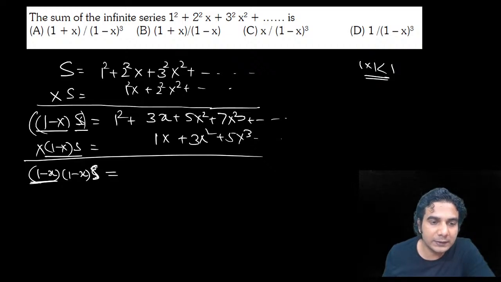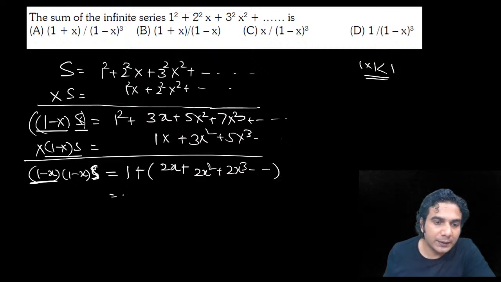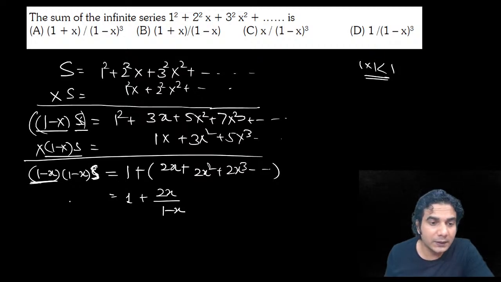So this is S, and it is 1 plus, now it's a GP from this place, so it is 2x plus 2x square plus 2x cube and so on. Now write the formula, so 1 plus 2x upon, it is 1 minus x only, right? Common ratio is x, and this is 1 minus x the whole square into S.